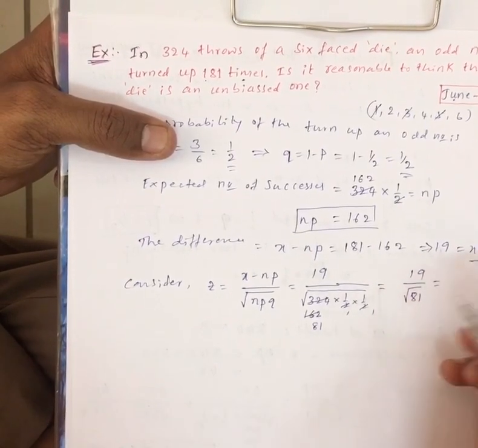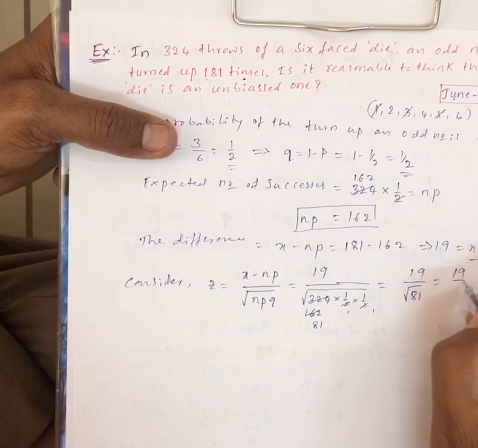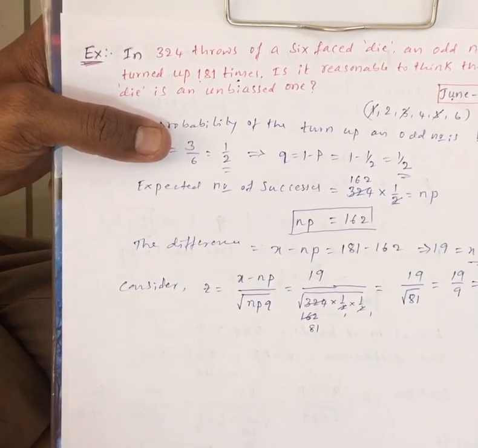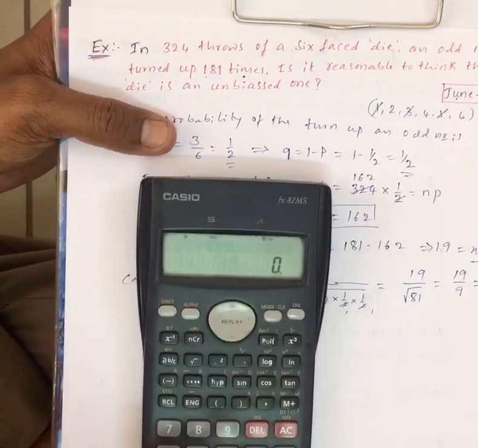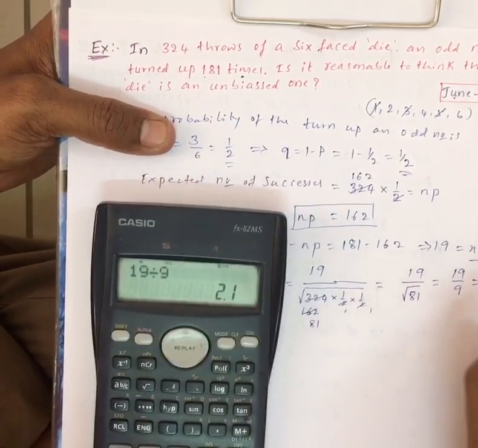The square root of the perfect square 81 is 9, so 19 by 9, which is 2.1.